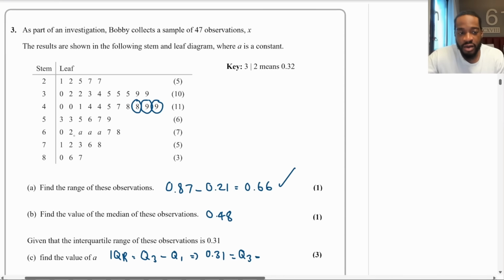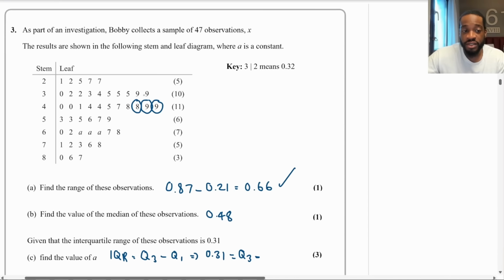Because let's look at the upper quartile, it's going to be the 36th position, right? Which is going to be this value here, which is what we're looking for. The lower quartile we can find, right? So what do we have? The lower quartile is going to be 1/4 of the data. N plus 1 is 48. Divide that by 4 is going to be 12.